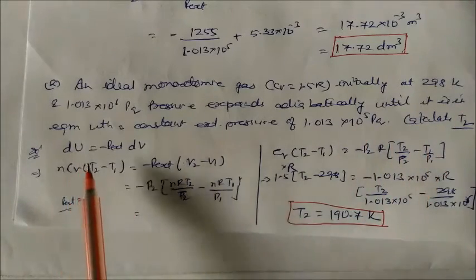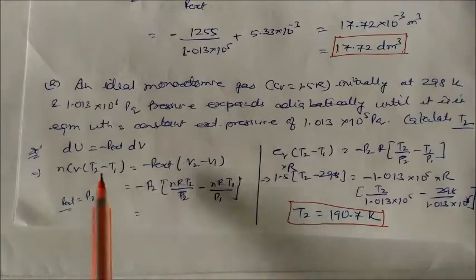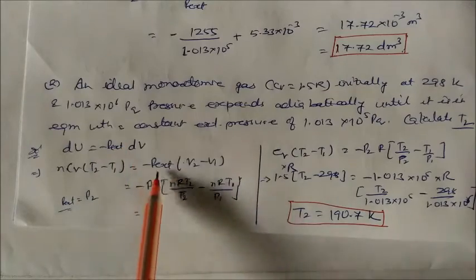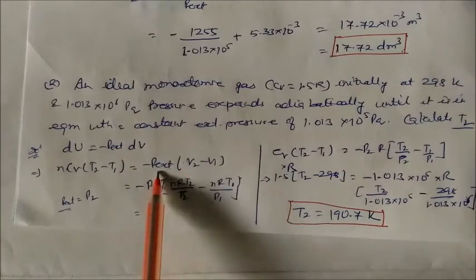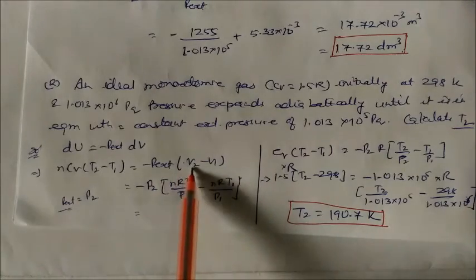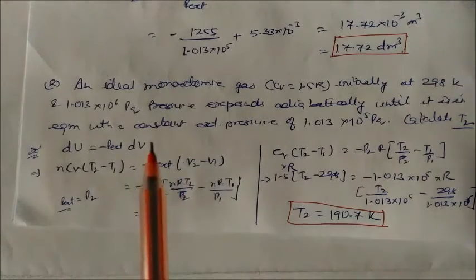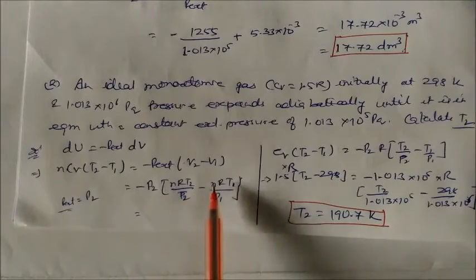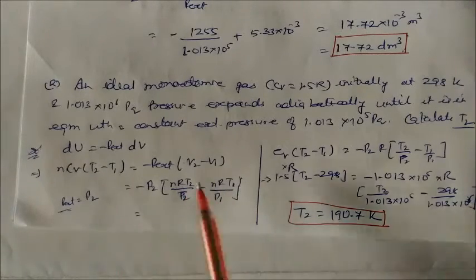So first, dU is how much? That is the P external into dV. So you just write the value nCv into change in temperature, and this P external into (V2 minus V1). So this P external is nothing but the P2. So you replace the P external by P2, and this V2 is found by using the ideal gas equation, nRT2 by P2, and V1 is nRT1 by P1.